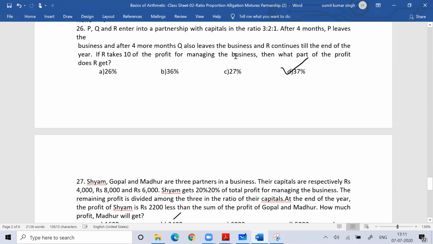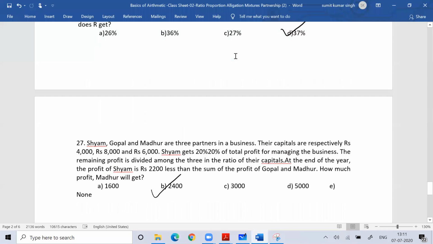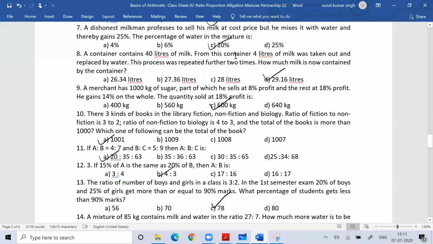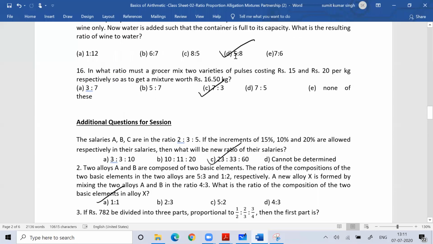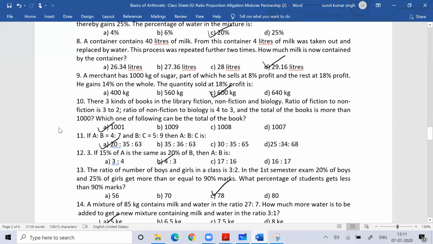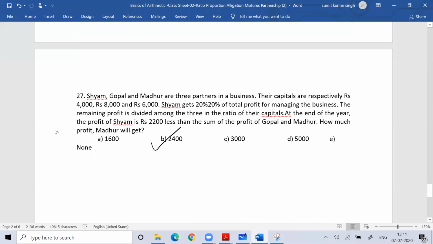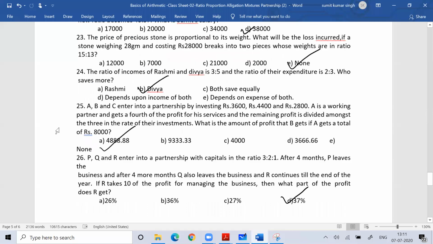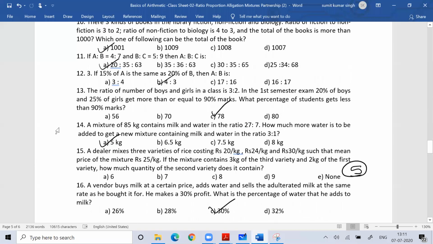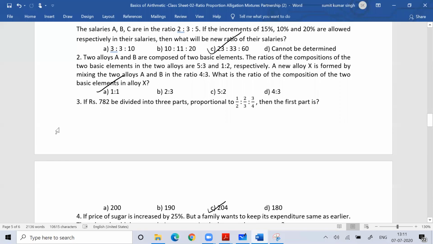In case you still have doubts in these questions, you can solve these questions. Around how many questions are there? Around 16 plus 27, so around 43 questions are there on ratio and proportion. You can solve these questions, and if you have any doubt, we'll discuss your doubts tomorrow.